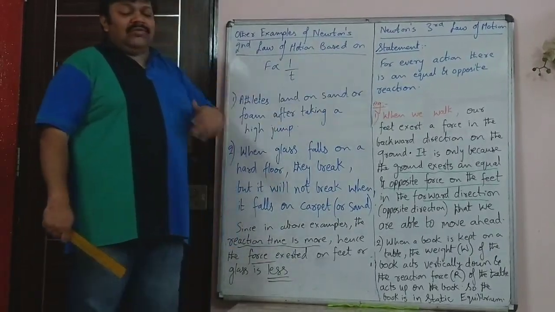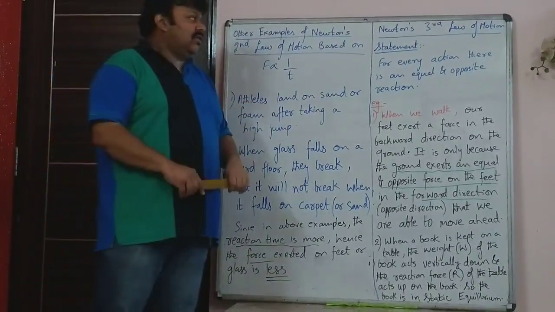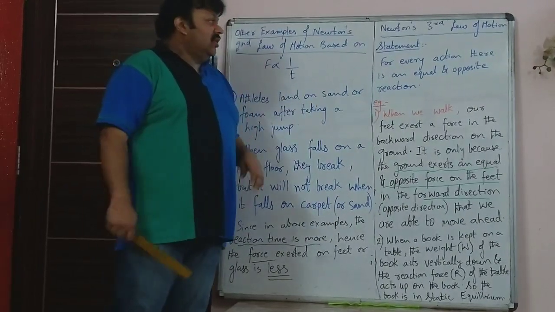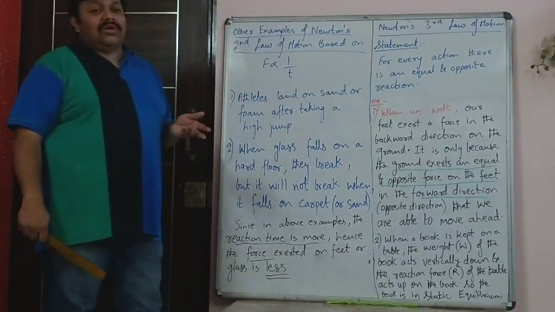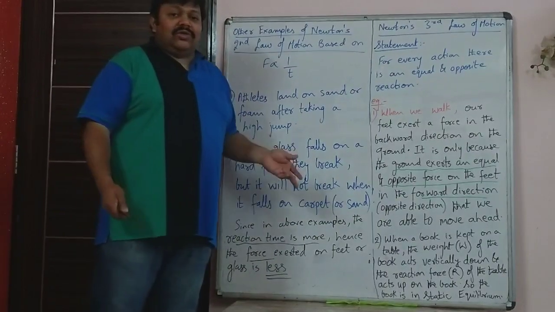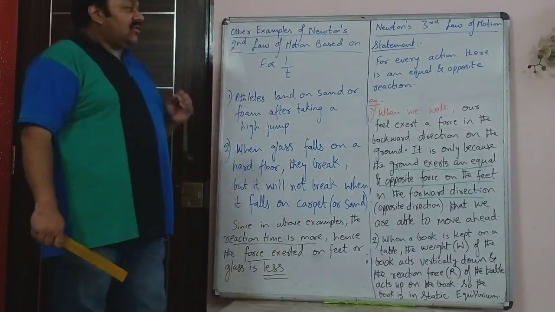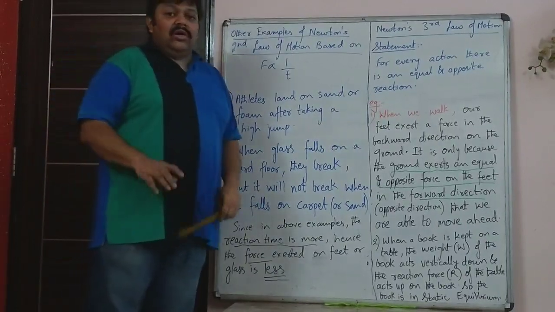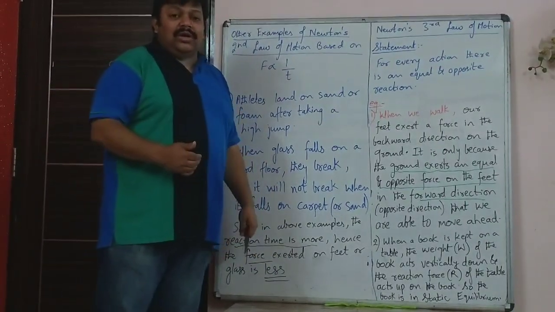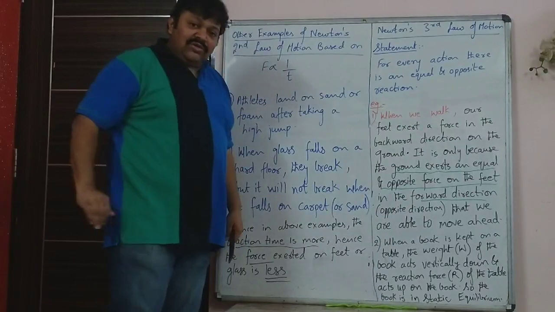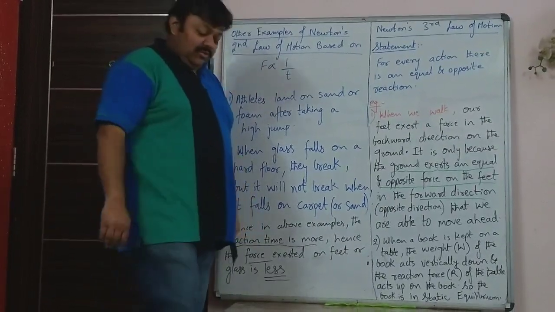And now third law, which is the simplest. It is very easy to remember. Every action has an equal and opposite reaction. So every action has an equal and opposite reaction is Newton's third law, which is the simplest of the laws. Now, for example, when you walk, what happens? Your feet push the ground in the backward direction. You are pushing the ground.